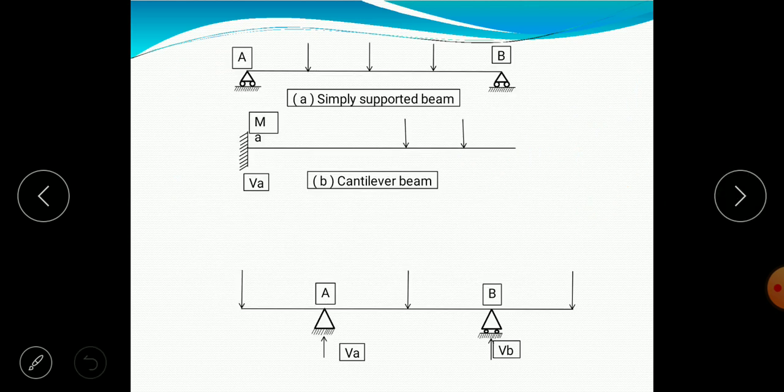If we look at these, here it is a simply supported beam. So it has a roller. How many reactions are there? It can move horizontally, it can rotate about the axis. So 1, 1.